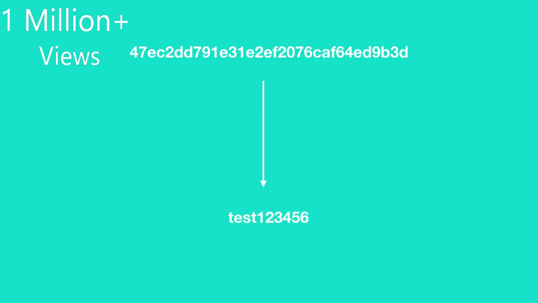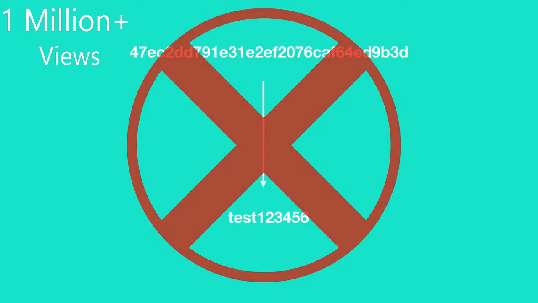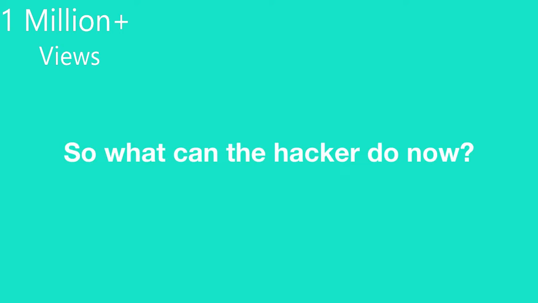But this is highly impossible because a hash is a one-way function, and the plain text form of a hash cannot be obtained from the hash itself. That is how hashing algorithms are designed. So what now? This is when the strength of the password comes into play. If you are using a common password like test123456, which I used earlier to sign up for Facebook, then the hacker will easily be able to know the plain text form of your password from the hash string.